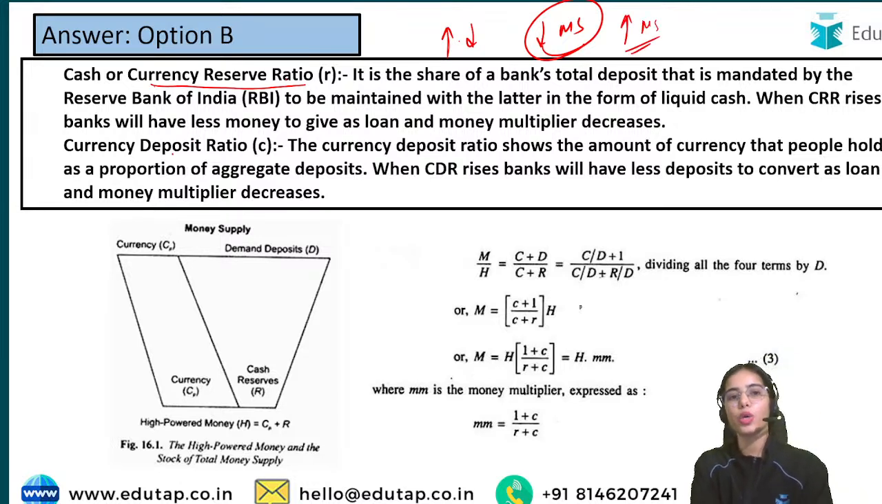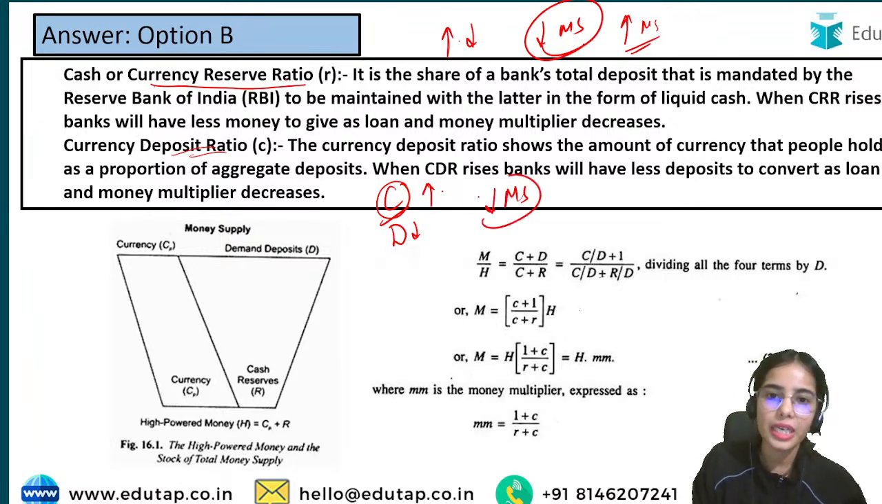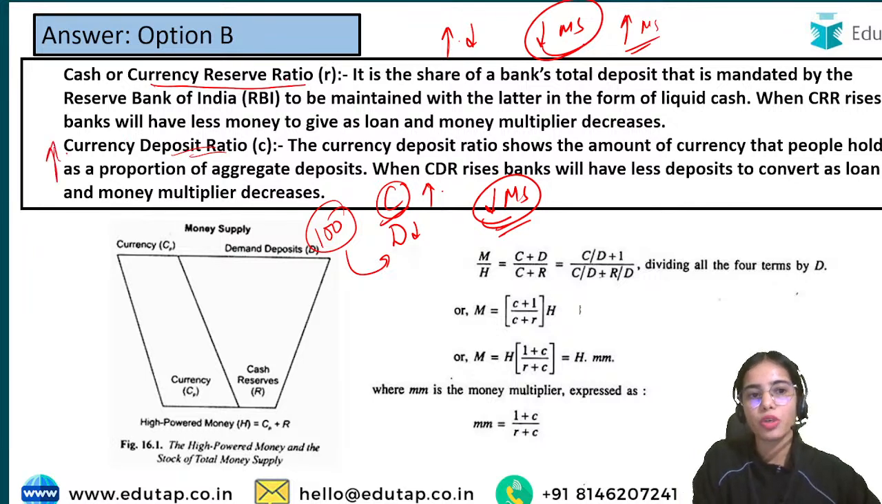Similarly, there is another concept of currency deposit ratio, currency to deposit ratio. If you are holding more currency and you are depositing less of the money, what will happen? The money supply will be created less. Let's say I have 100 rupees, I am depositing only 10 rupees, I am keeping 90 rupees in my hands. That means the banks are receiving less money to create the money supply. So less money supply will be created if the currency deposit ratio is high.